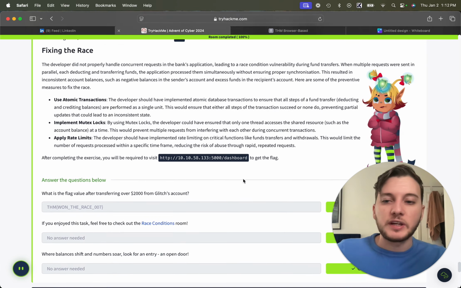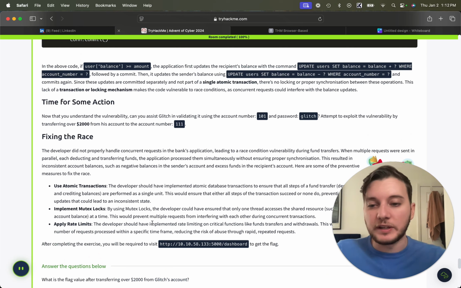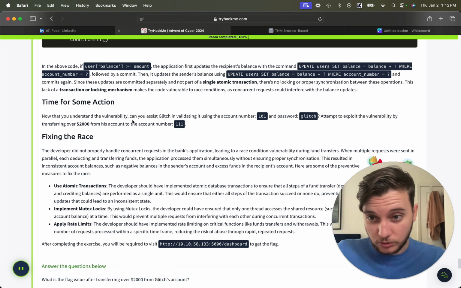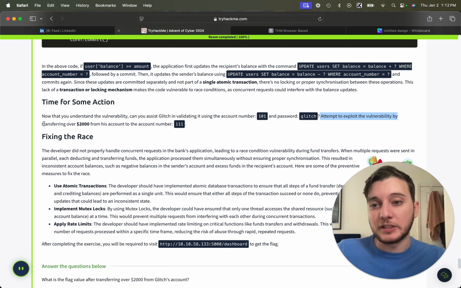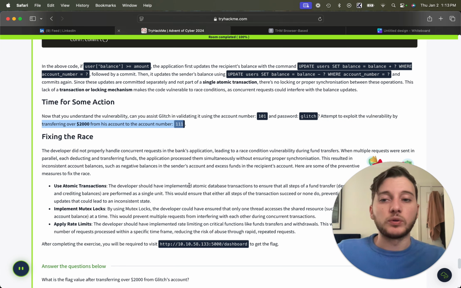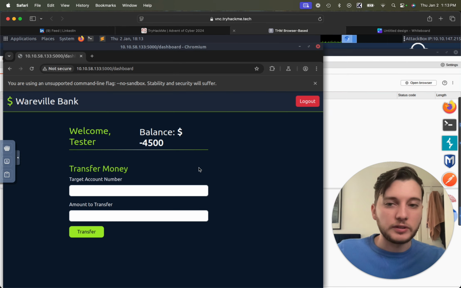So all right, now we've got to get our flag, right? We've got to transfer 2,000 from Glitch's account. So we understand the vulnerability. We need to assist Glitch in validating it using the account number 101 and password. Glitch attempts to exploit that vulnerability by transferring over 2,000 from his account to the account number 111. So let's do that, right?